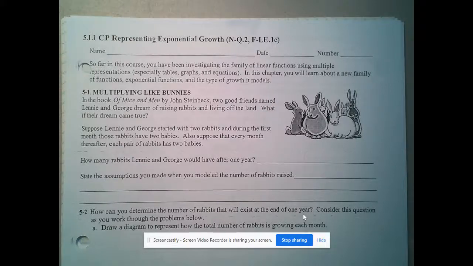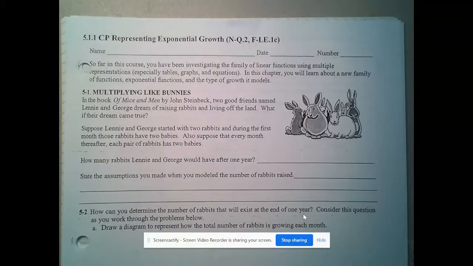All right, so chapter 5, we are starting to talk about things that are non-linear. We are going to start looking at things that do not form nice straight lines. So far, we've only talked about linear families, multiple representations. We've talked about tables, graphs, equations, and in this chapter, we are going to start talking about exponential functions and the type of growth that models.